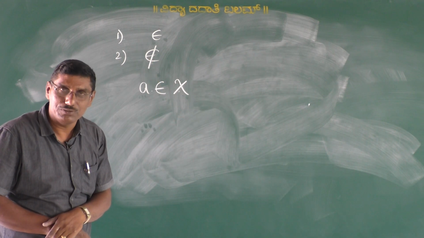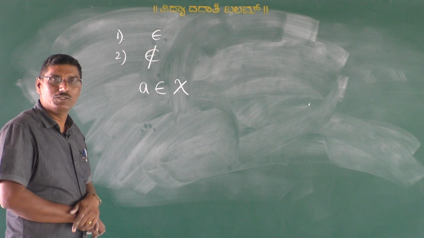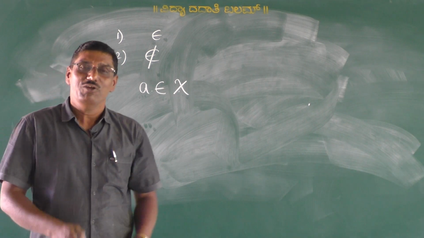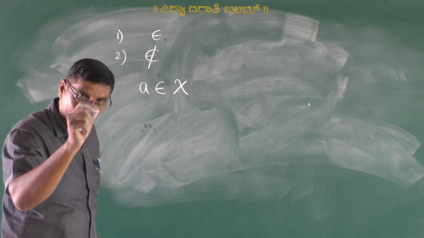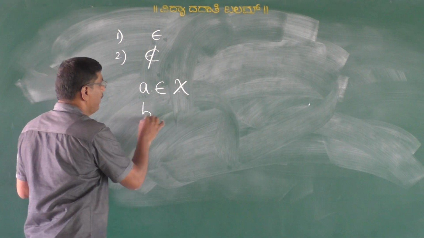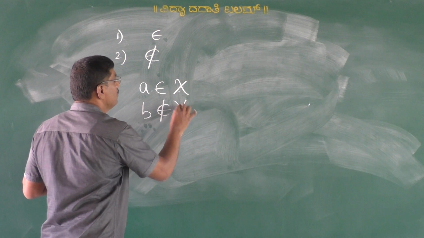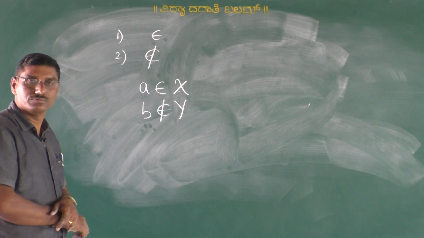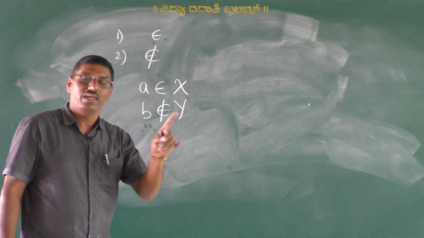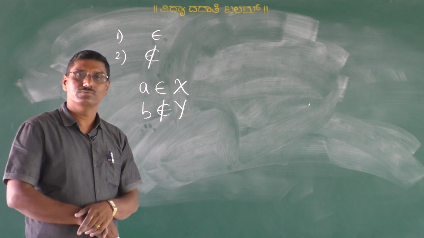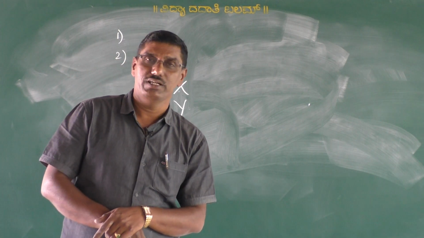Are you understood? Now, the element B which does not belong to the set Y means that B does not belong to set Y. Here the element B is not present in the set Y. It is not present in the set Y.